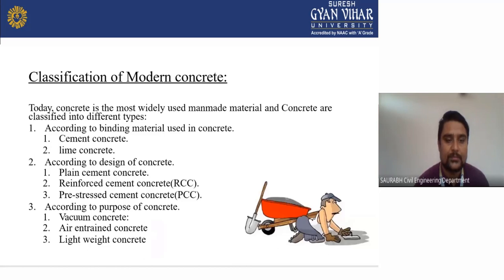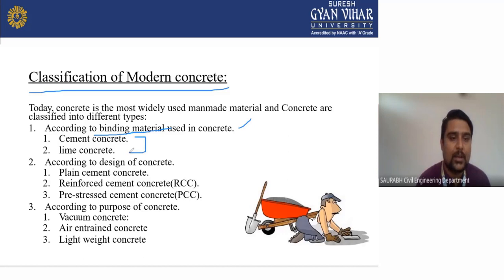Now we will see a very important point here. Classification of modern concrete. Today's concrete is the most widely used man-made material, and concrete is classified into different types according to the binding material used in concrete. If we talk according to binding material, the concrete is divided into two parts: cement concrete and lime concrete. It is according to binding material.